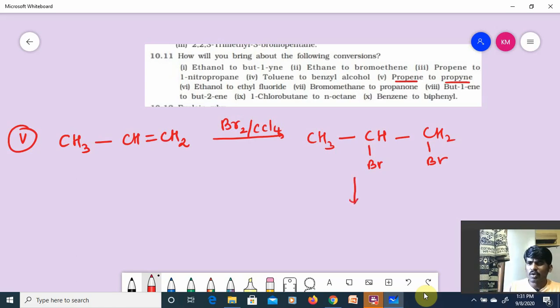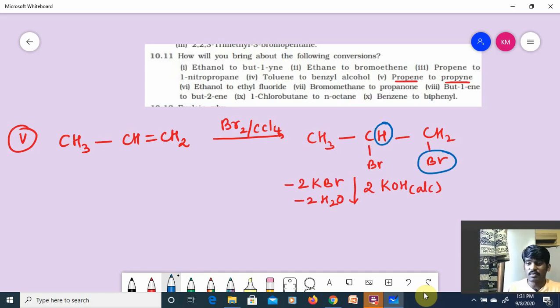What will I use now? 2 moles of alcoholic KOH. Alcoholic KOH means dehydrohalogenation. Here 2 HBr will be removed, 2 moles of water will be formed. For the first mole, H will be removed from here and Br from here, and then you will get a double bond. Next, 1 more H from here, 1 more Br from here, then the double bond becomes a triple bond. Then what will you get? CH3C≡CH. This is called propyne.